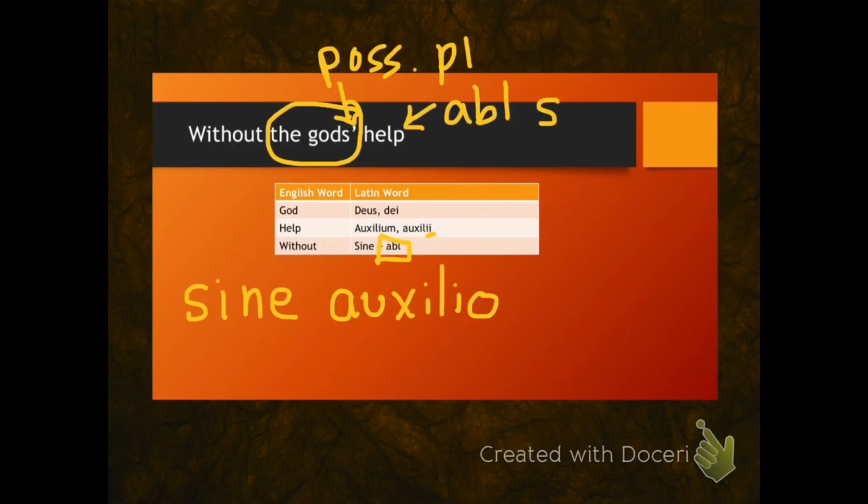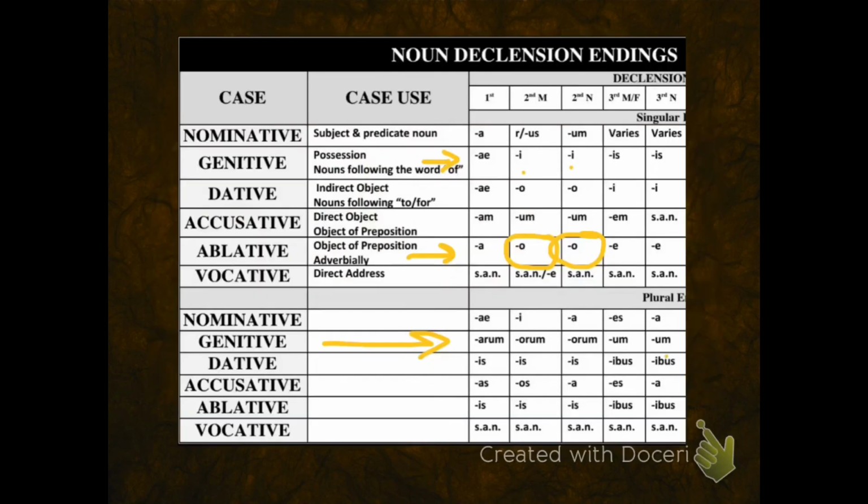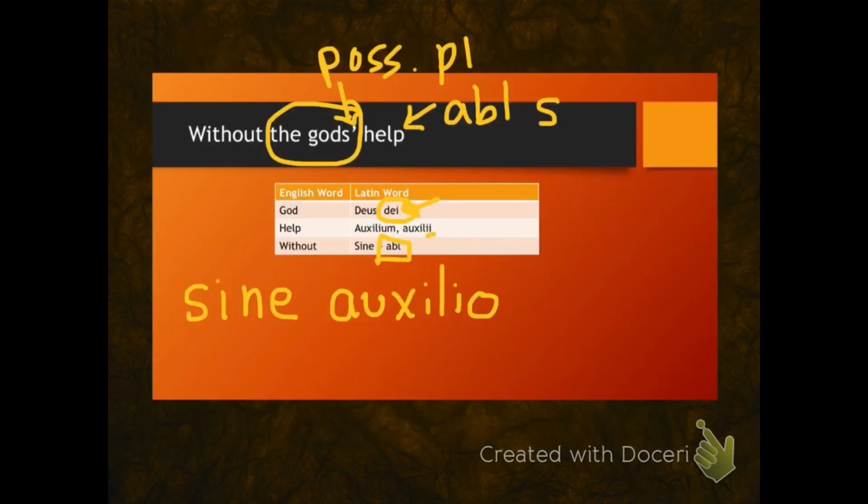What declension is the word god? It ends with the letter I, and by now you might remember that when I see I, I'm looking at second declension. And notice again that whether the noun is masculine or neuter doesn't matter. The genitive plural ending is the same, orum.